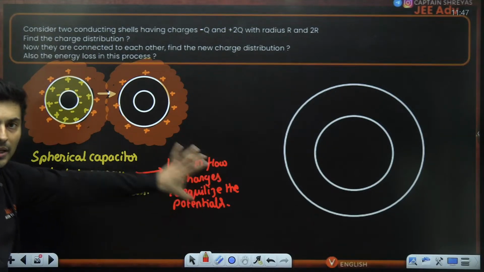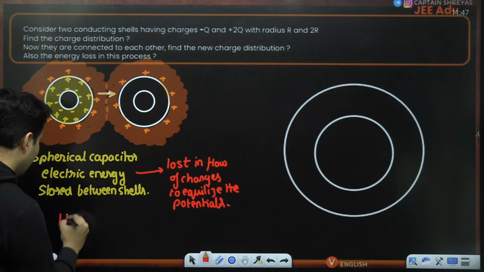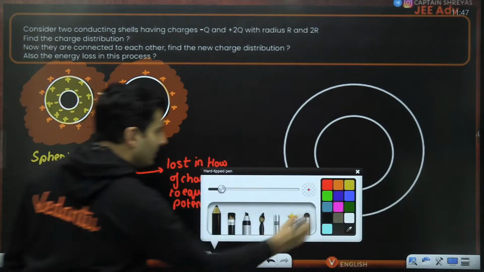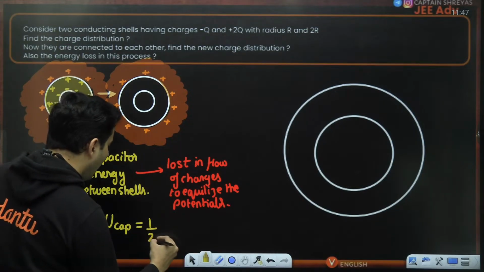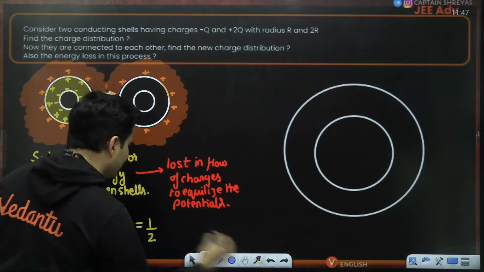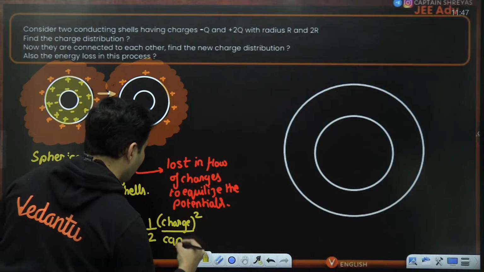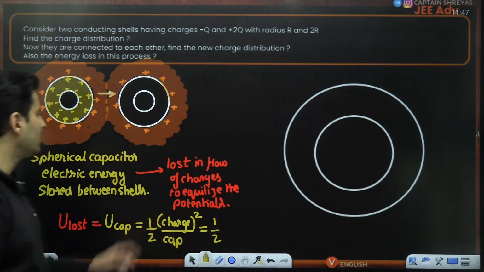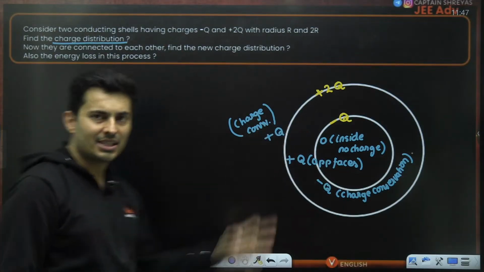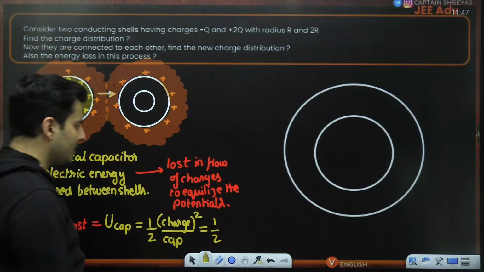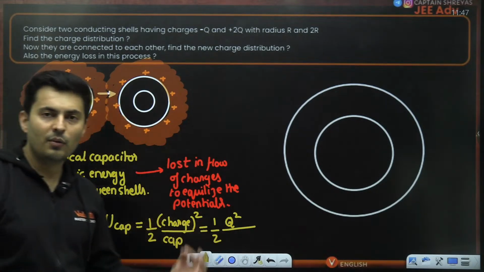So whatever energy is lost is the energy stored inside the capacitor. So I will say that the energy which has been lost is nothing but the energy stored inside the capacitor, and that is given by half charge square divided by C. Okay, let's see what the charge is. Minus Q and plus Q. That means the charge is basically Q. You always take one of the plates' charge. So put Q square over here, divided by the capacitance.